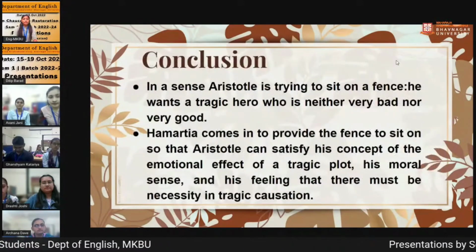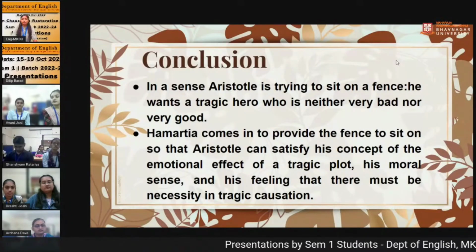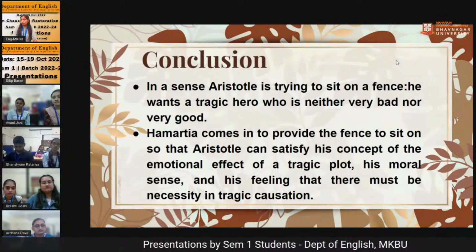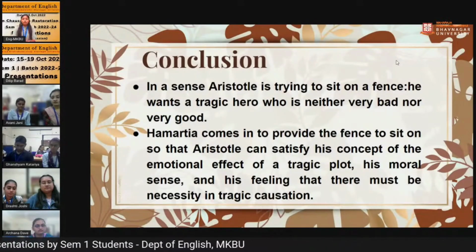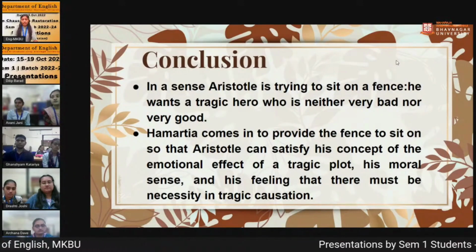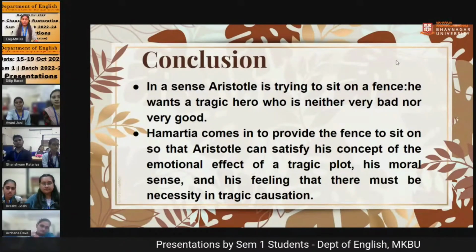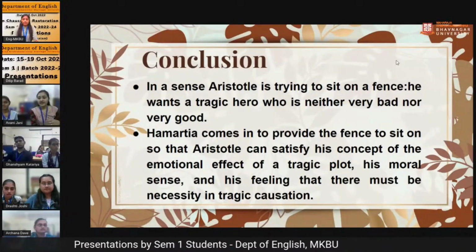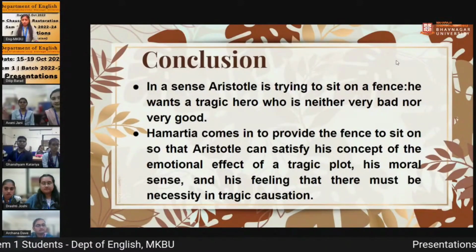So at the end, we can say that in a sense, Aristotle is trying to sit on a fence. He wants a tragic hero who is neither very good nor very bad. Hamartia provides the fence to sit on, so that Aristotle can satisfy his concept of the emotional effect of a tragic plot, his moral sense, and his feeling that there must be necessity in the tragic causation.